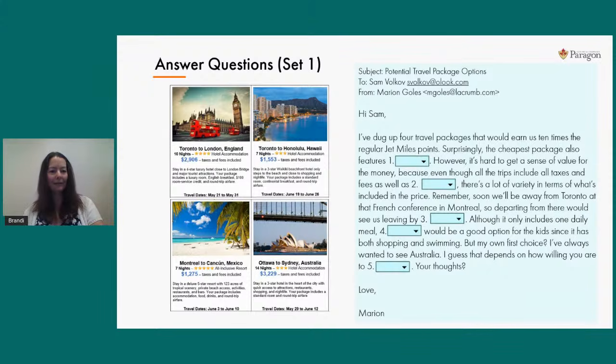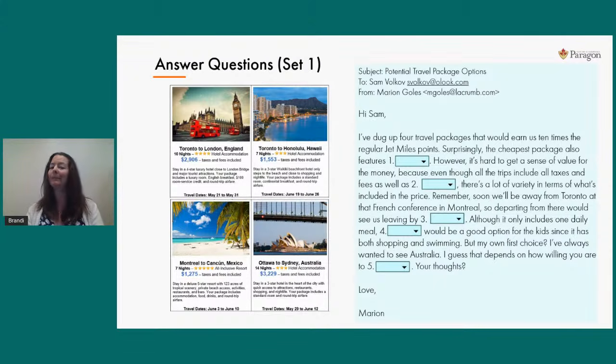So here we have, again, your diagrams on the left. I know it's small right now. Don't worry about that. I'll make it bigger in just a minute. But what I wanted to draw your attention to right now is the email that you see here on the right-hand side. So the top part, or that first set of questions you're answering for part 2, is always going to be an email, exactly as you see. You see there are 5 questions as well to answer using that drop-down format that we've already discussed.